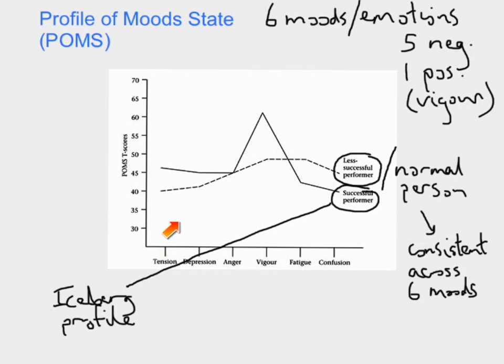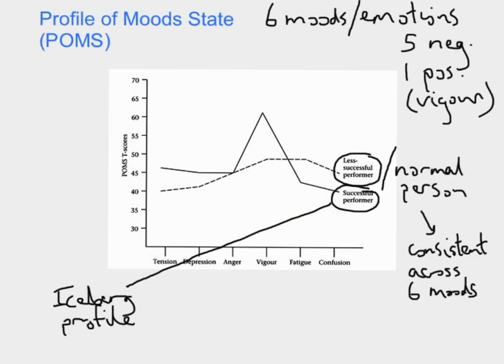So you're relatively low in tension. Sometimes here, look, you've got tension that's above a normal person. Well, when you're competing regularly, taking on the best in the world, there's going to be an element of tension in your life. Sometimes it's way below that line if you're playing really, really well and you're dominating your opponents regularly. Sometimes it's a little bit above, but nothing to worry about. Depression isn't really high, anger isn't high, but vigour, very, very high in vigour. Okay, and the fatigue and the confusion scores are also low as well.